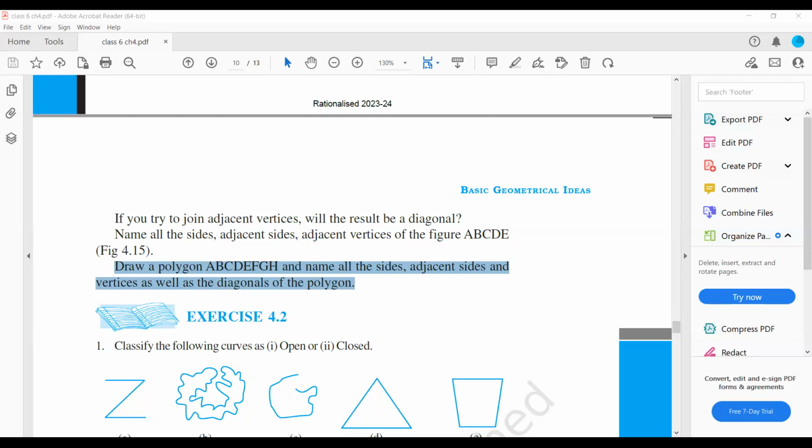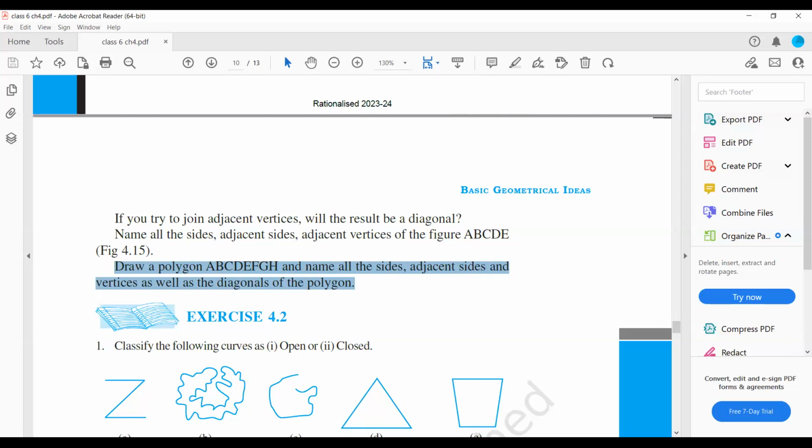That's your first task. The second task is you need to draw one more octagon, labelled A to H. You have to name all the sides, how many adjacent sides there are, how many vertices and diagonals. Then in the same way count how many triangles there are in this also. Only two things.